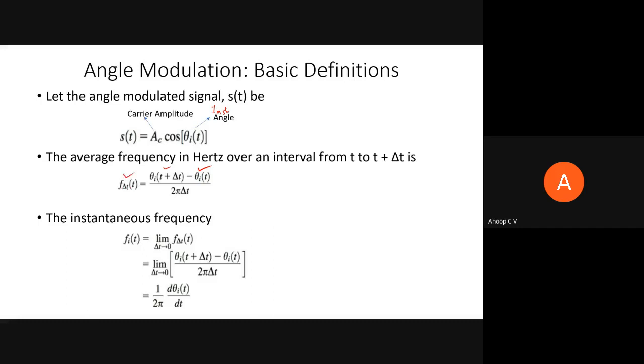This f_delta t(t) is the average of the frequency over a duration of delta t seconds. So why this 2 pi? Normally a sinusoid is cos(2 pi fc t), or cos(2 pi fc t plus phi), with phi a constant. What is the frequency? The frequency is fc.